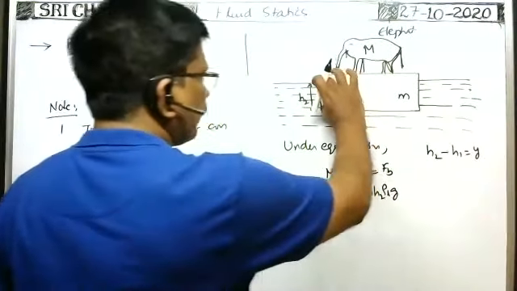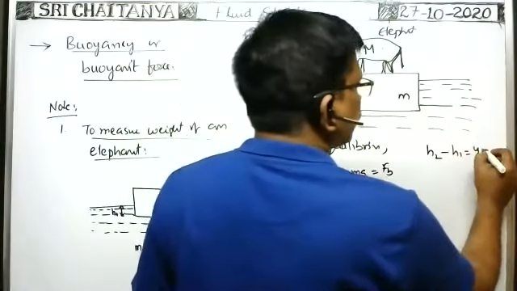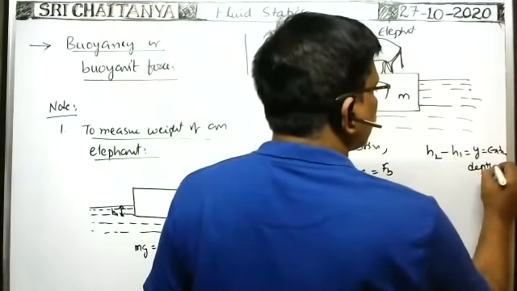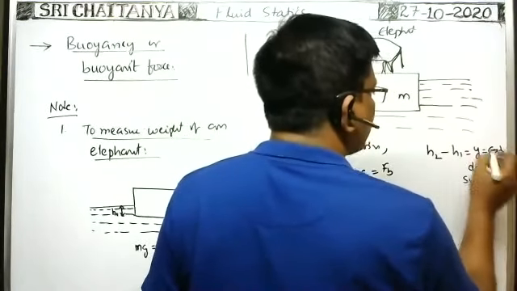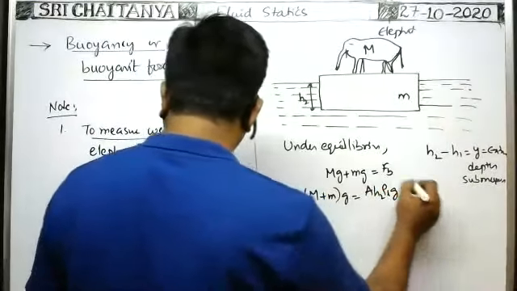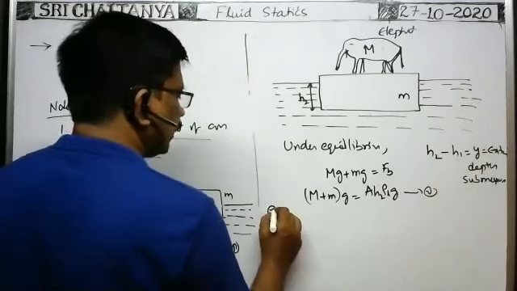Initially H1 depth submerged, now H2 depth. And because of this elephant, the extra depth submerged is equal to H2 minus H1. Okay, this is equation 2. Say this is equation 1. Okay, subtract 2 minus 1, what does it give?